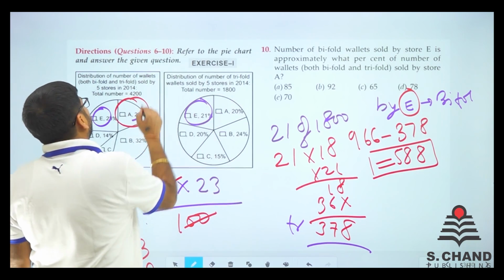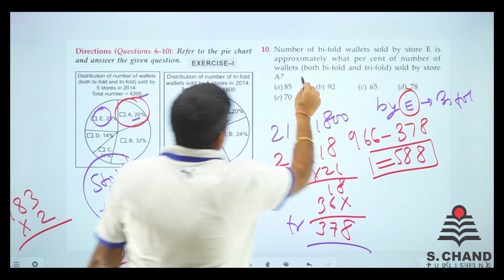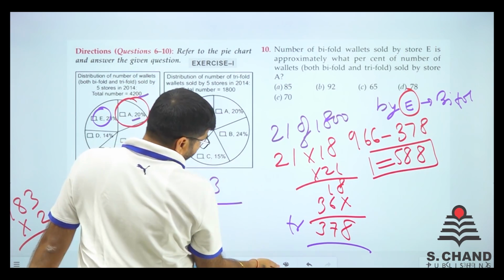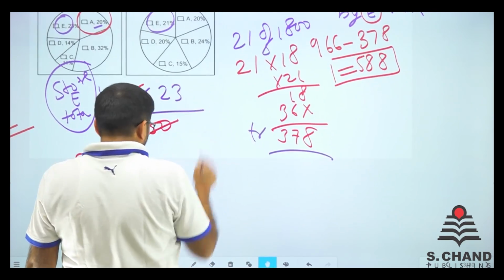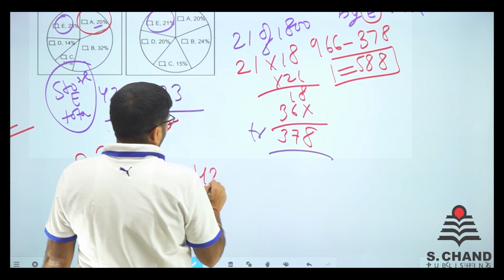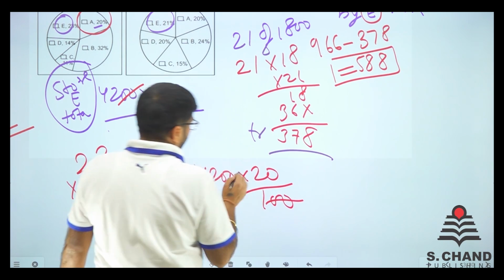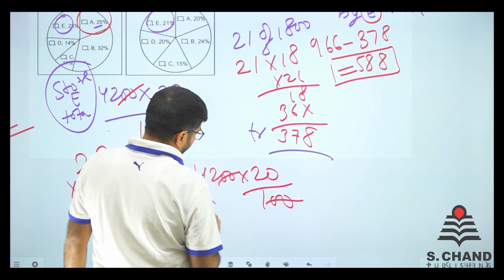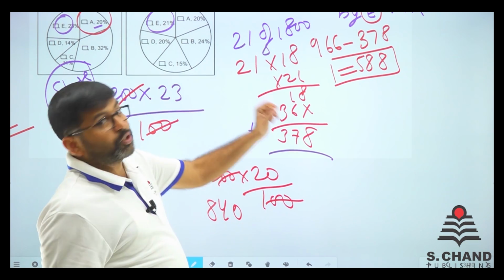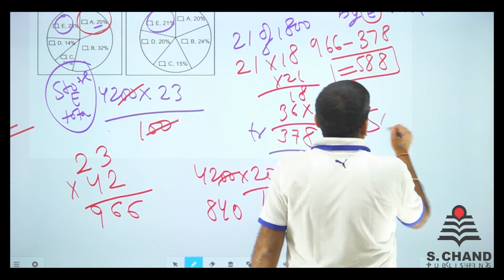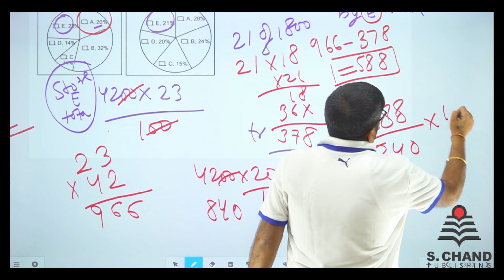This 20% of 4200, what we want? Oh yes, the number of wallets sold by A. Number of wallets sold by A, total number of, right? So 20% of 4200. 4200 into 20%, that is 100. This cancels. 42 is 84, that's 0. So 8400 is the total. So what is this percentage asked? So it is like 588 divided by 840 into 100 is asked.